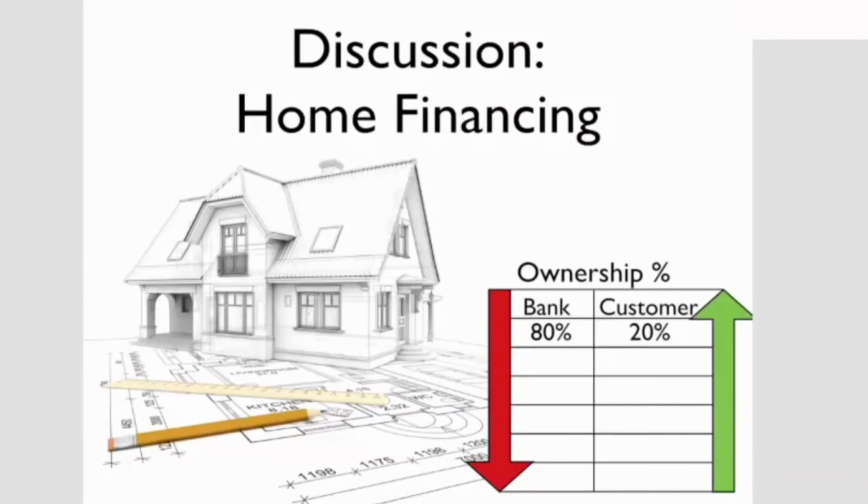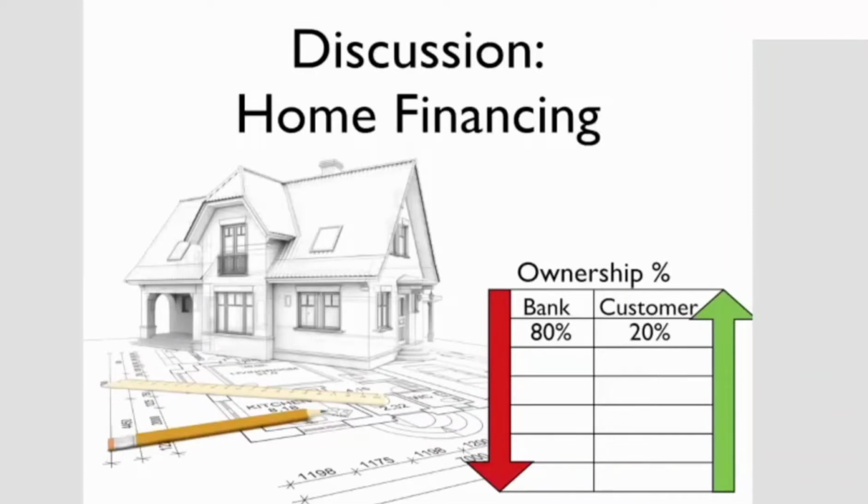So what starts happening is that the customer would have a set of arrangements by which the bank starts with owning 80% of the home, with the customer owning 20%, and then over, let's say, 20 years or so, the customer would be paying rent on the portion of the house that they don't own, and they would slowly acquire an ownership stake, equity, in the home. So that payment would consist of the rent and payment to acquire the equity.